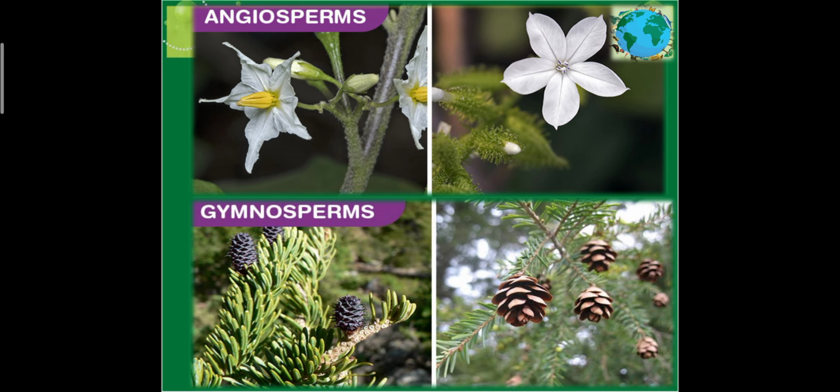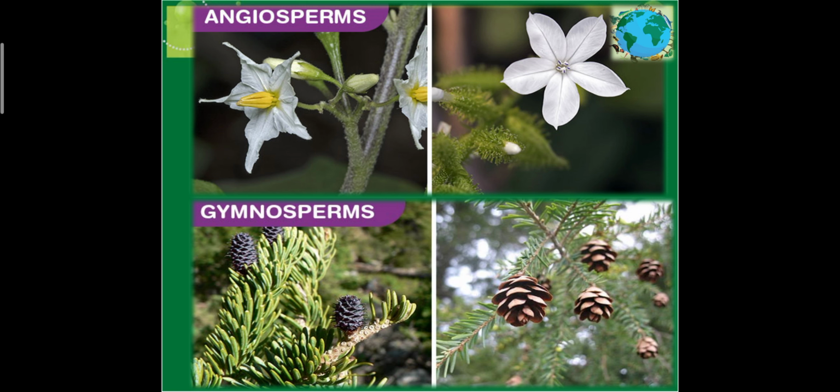The type of root is whether taproot or a fibrous root, and whether the venation, that is the leaf structure, is parallel or reticulate. That helps you to understand about the plant structure. Now if we talk about roots, the wheat, maize and green gram have fibrous root, whereas peas and tamarind have taproot. Then parallel and reticulate venation, that you have to check at home as homework.